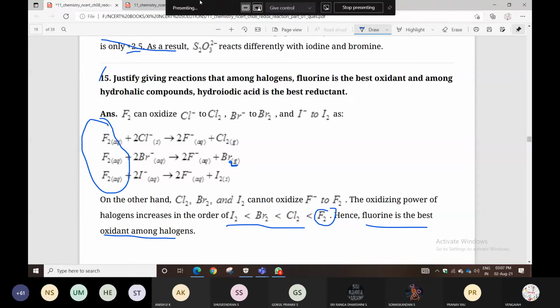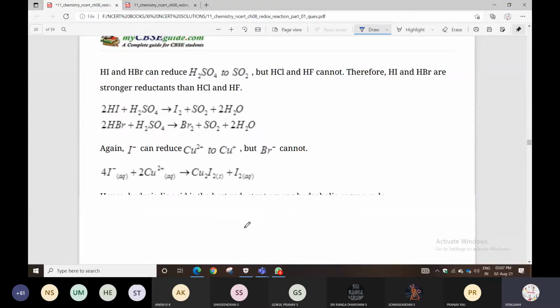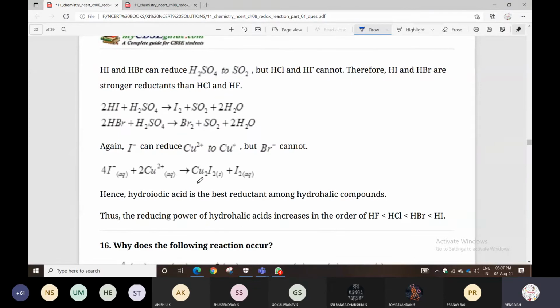Next one: the given HI and HBr can reduce H2SO4 to SO2, but HCl and HF cannot. Therefore HI and HBr are strong reducing agents, strong reductants, compared with HCl and HF.